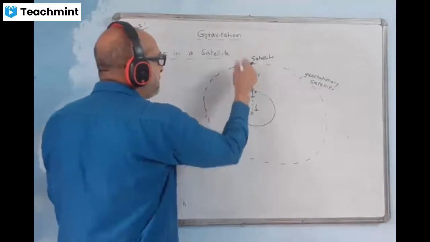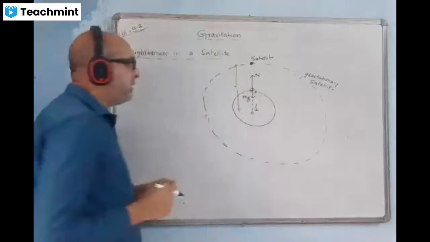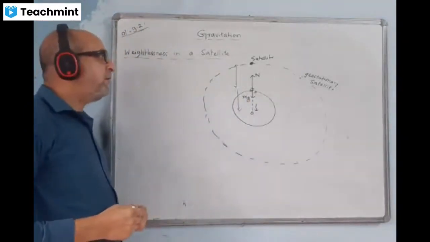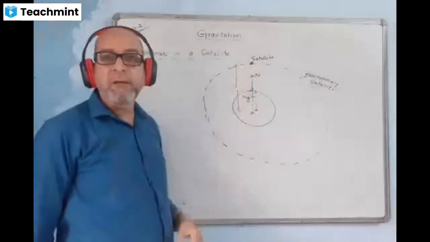The entire thing is r also. This is r. This whole thing is r, small r. This time, what will happen? The weight of this, there is a new value of g over there. There will be a new value of g.